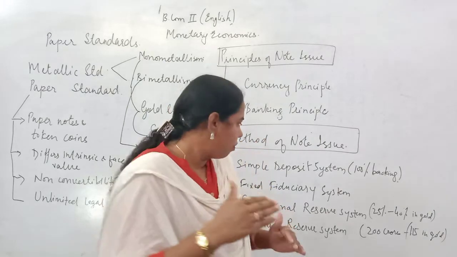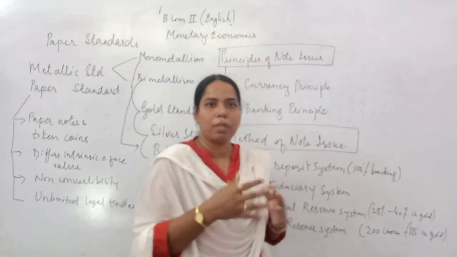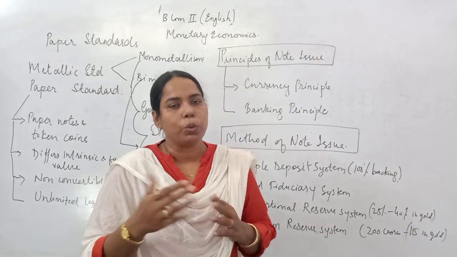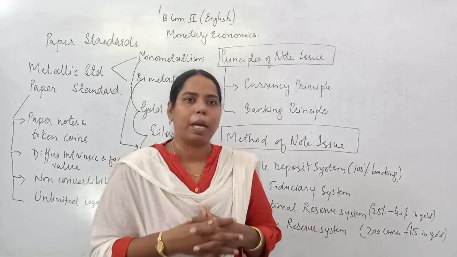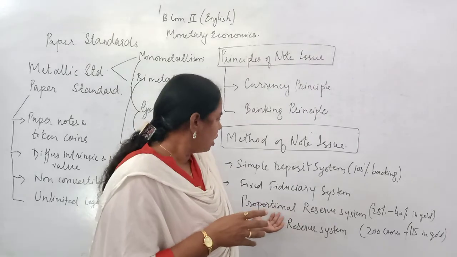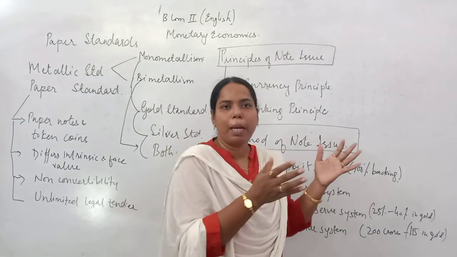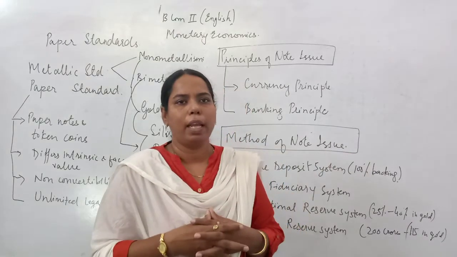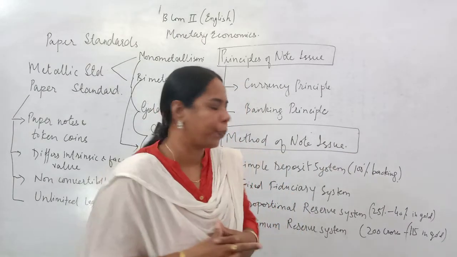After that, whatever currency is issued is to be backed by government securities. This system was adopted by certain countries of the world, and later on they left it.